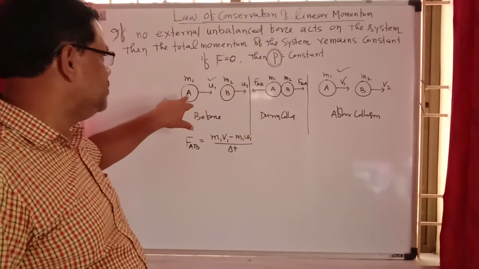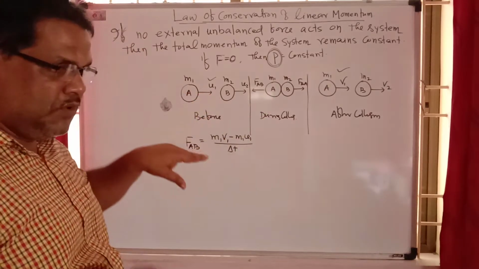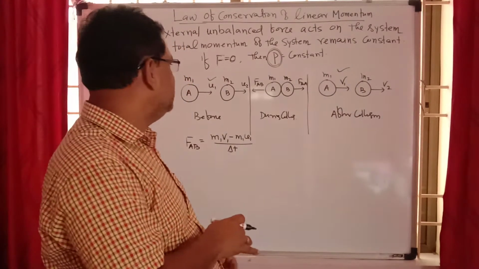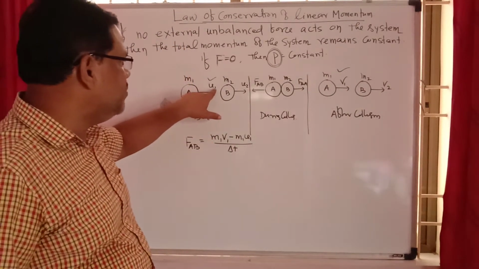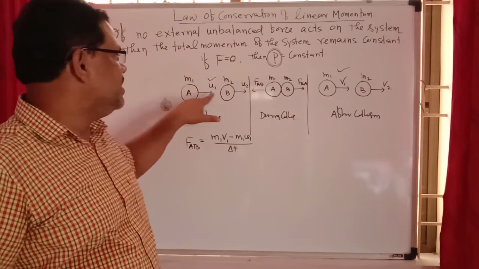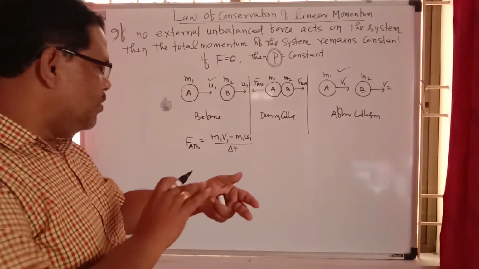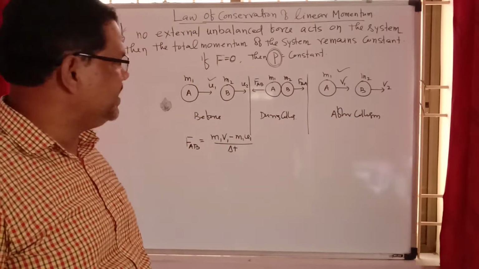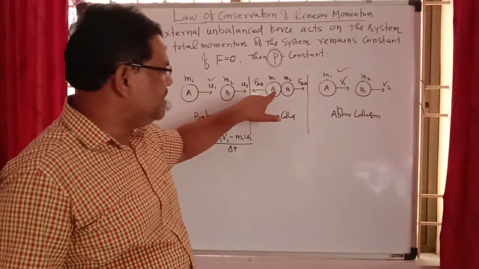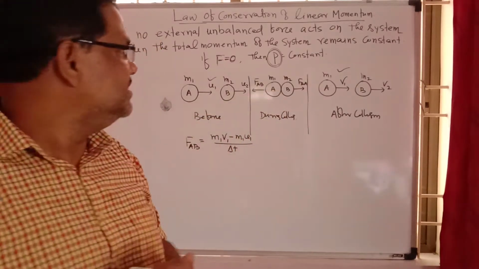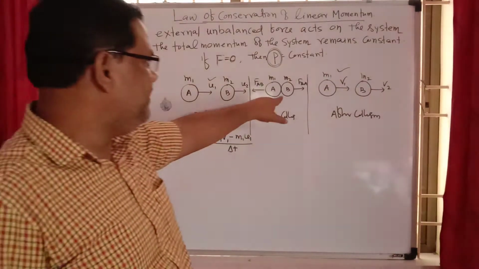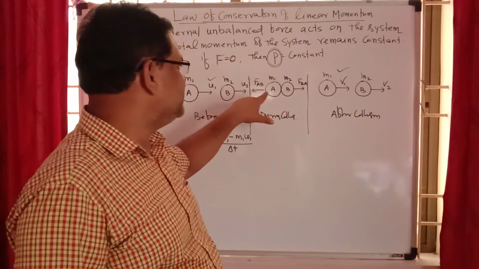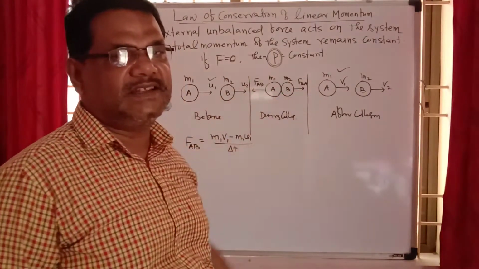Look here: m1 and m2 are both moving in a straight line with velocities u1 and u2. If u1 is greater than u2, then A will collide with B. After collision, they separate with velocities v1 and v2. Whenever A and B collide, there is a force acting on A by B and a force acting on B by A. That is FAB and FBA, which are action and reaction.